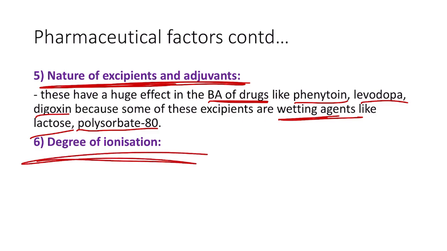The next factor is degree of ionization. As we know, non-ionized lipid soluble drugs are better absorbed, whereas strongly acidic or basic drugs, or highly ionized drugs, have decreased bioavailability from the gut because of their ionized form, which is less lipid soluble. Examples of such drugs are streptomycin and neostigmine.